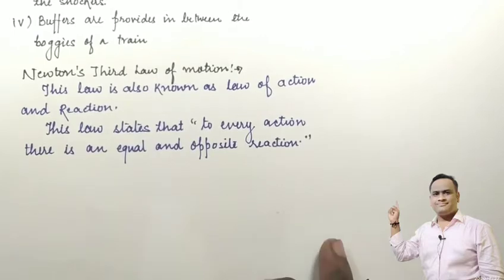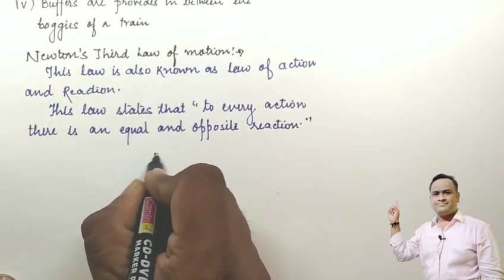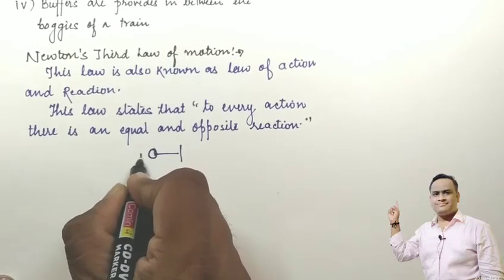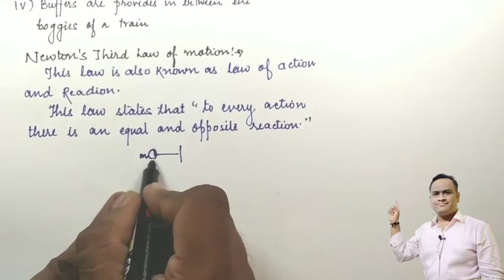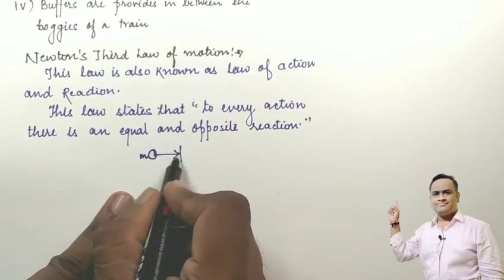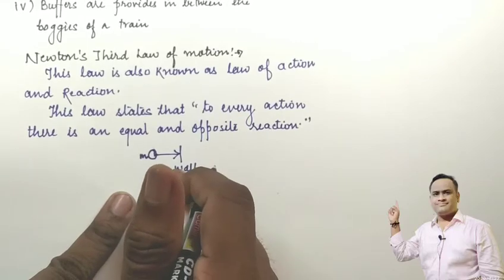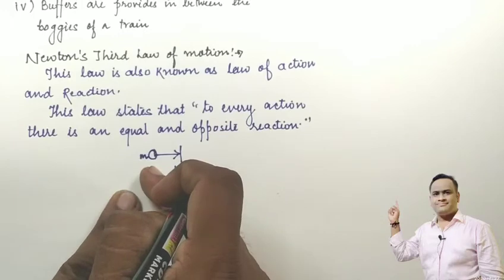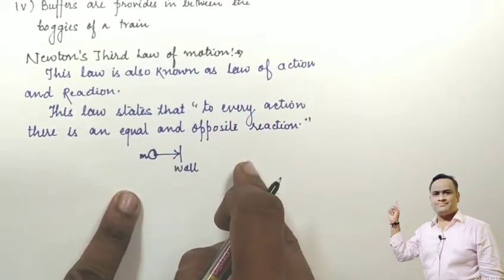For example, whenever you throw a ball of mass m with force towards a wall, with the same magnitude the ball will bounce back towards you. So this is the third law of motion: every action has an equal and opposite reaction.